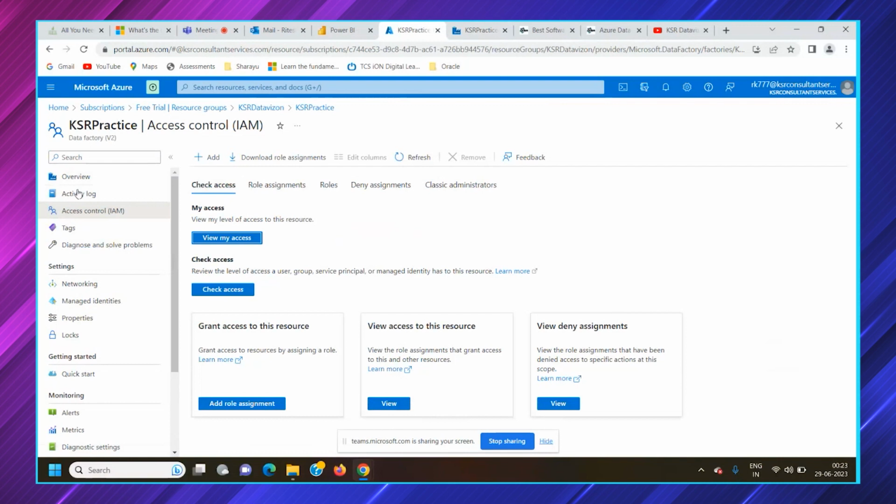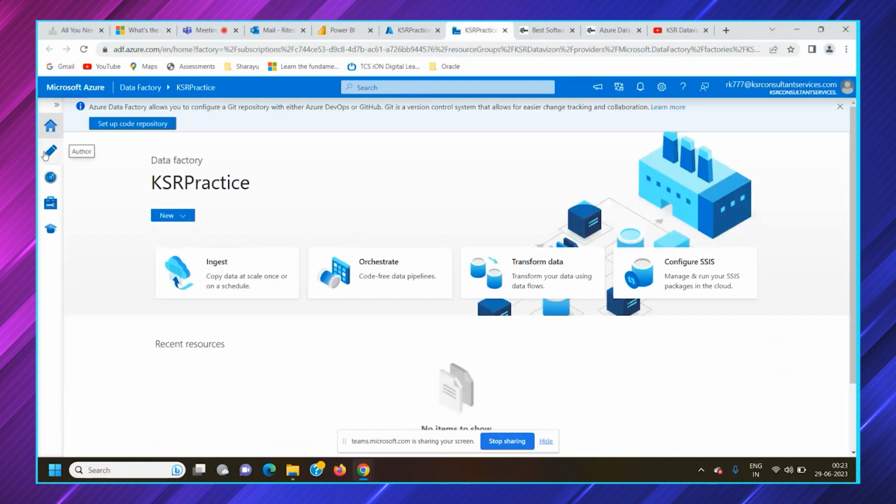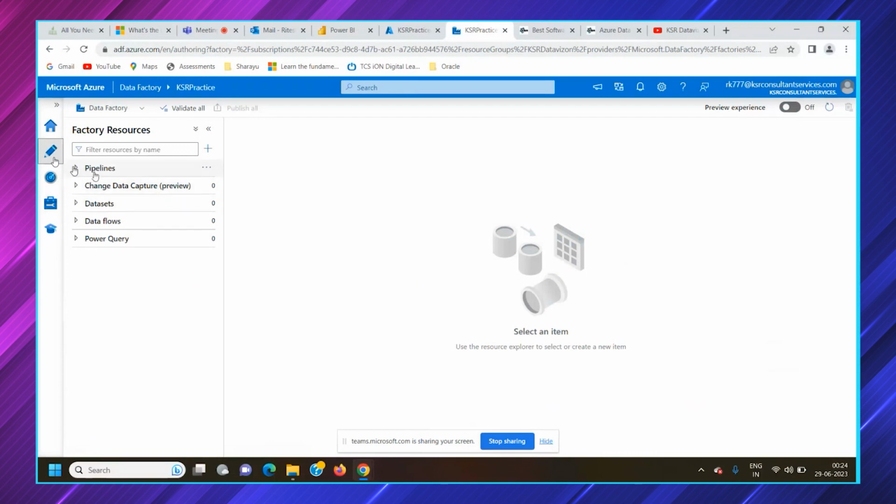So we have already opened this Launch Studio. It opens in this way. In the last video, as I said, there are 5 different tabs available here: the Home tab, Author tab, Monitor, Manage, and Learning Center. Most of our work would be in the Author tab only. The Author tab is where we create pipelines, datasets, linked services, and data flows also.